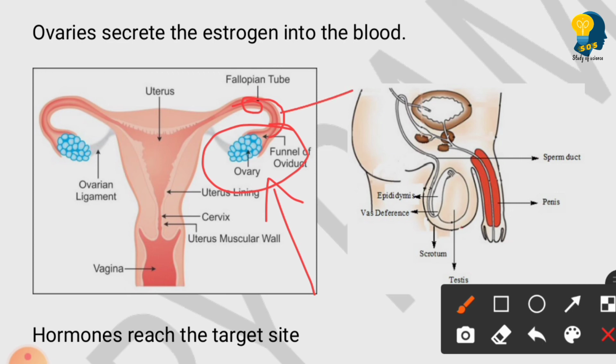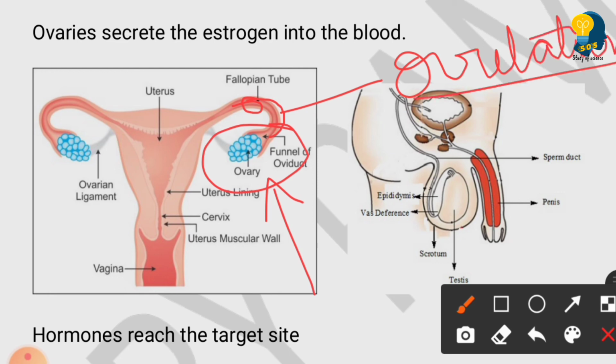And this process we call ovulation. Every month only one egg will be released by the ovary and it reaches the fallopian tube, and this process of maturation of egg we call ovulation. And this ovulation starts when they reach the adolescent age.